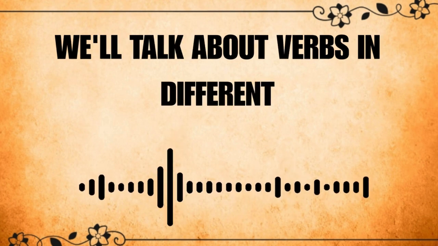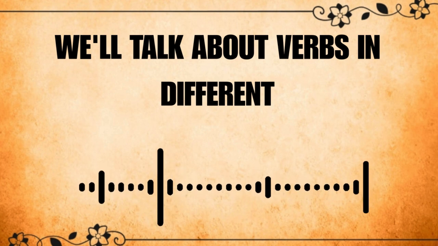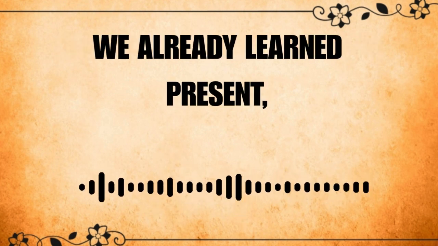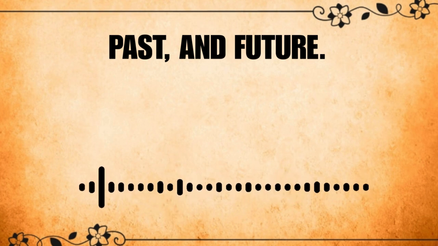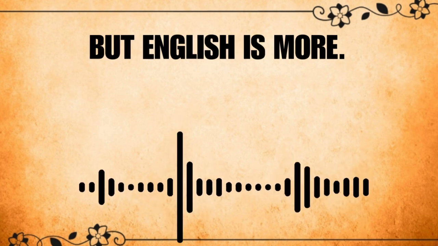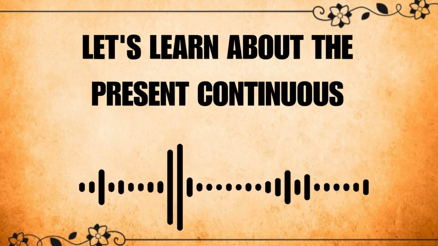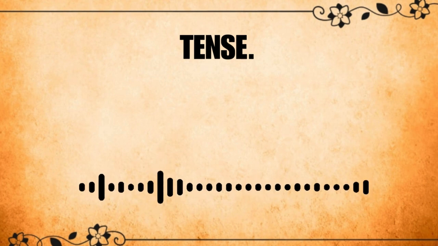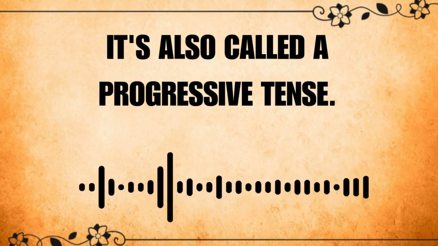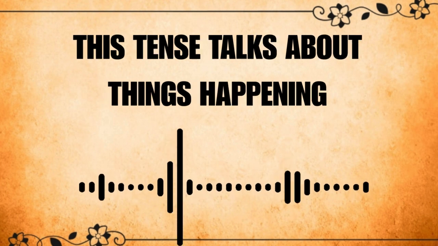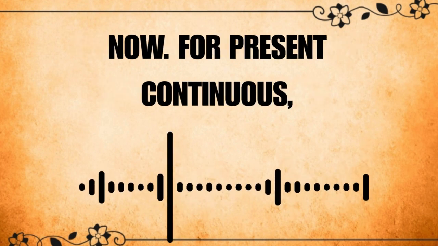Present continuous tense revisited. In this section, we'll talk about verbs in different tenses. We already learned present, past, and future tenses, but English is more. Let's learn about the present continuous tense. It's also called the progressive tense. This tense talks about things happening now.